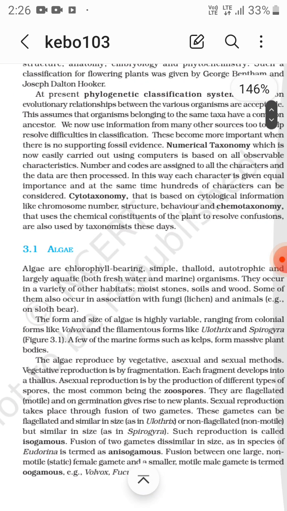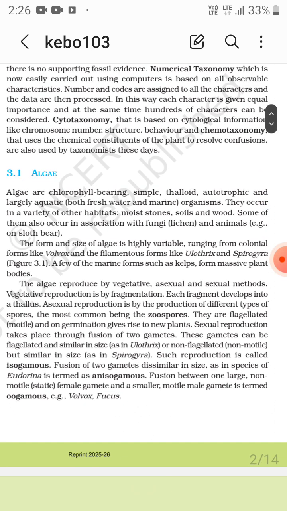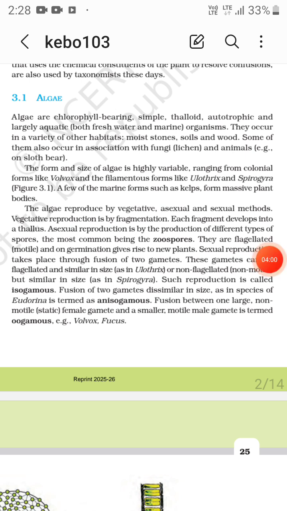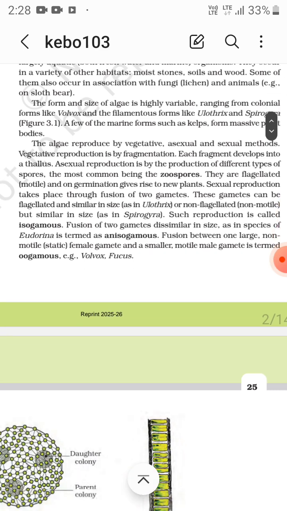So the first division is the algae. Algae are chlorophyll bearing, simple thalloid, autotrophic and largely aquatic, both fresh water and marine organisms. They occur in a variety of other habitats. Some of them occur in association with fungi, that is lichens, and with animals such as on sloth bear. They vary in size, that is colonial Volvox, and in filamentous form, that is Ulothrix and Spirogyra, right? A few marine forms such as kelps form massive plant bodies, right?